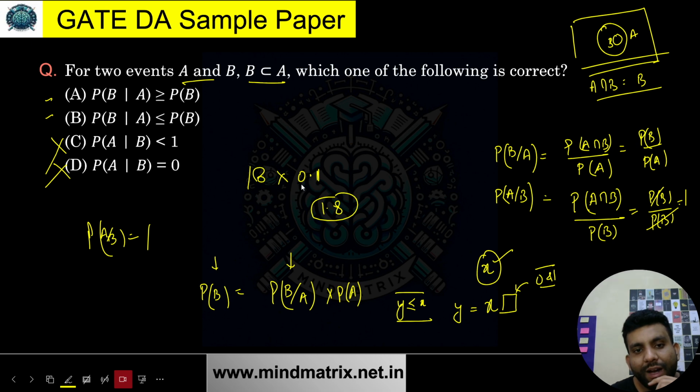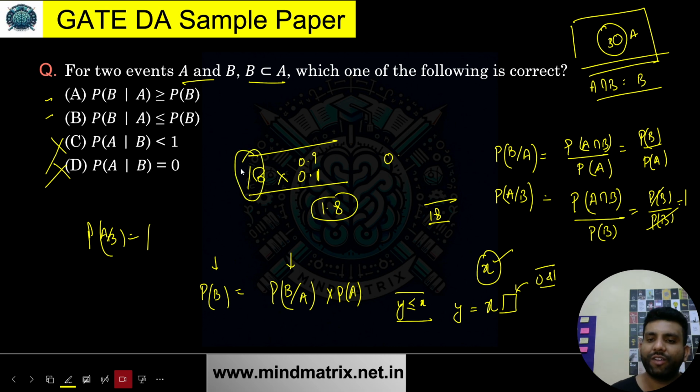Or if I multiply it, because the limit is 0 to 1, the number I can multiply with is between 0 and 1. So it can be 0.9 as well, it can be 1 as well. If it is 1, the product is going to be 18. So the maximum value can be 18, and the minimum value, if I multiply it with 0, is going to be 0. So whatever number I get after multiplication will be less than or equal to the original number, yes or no?